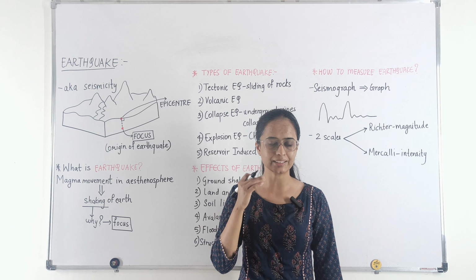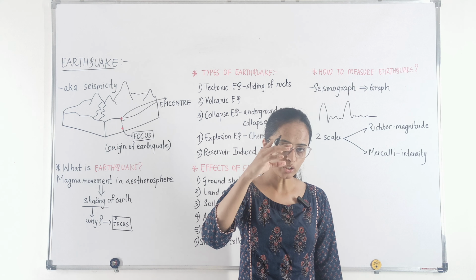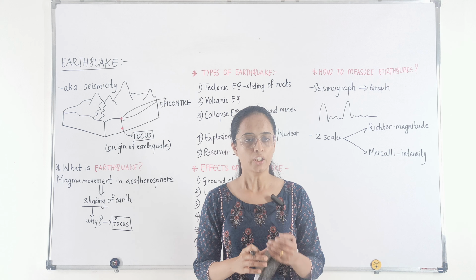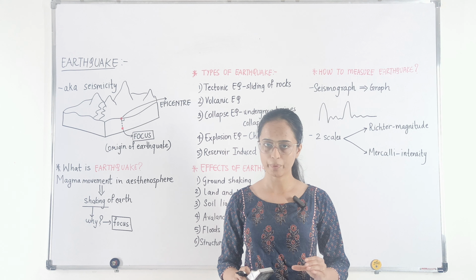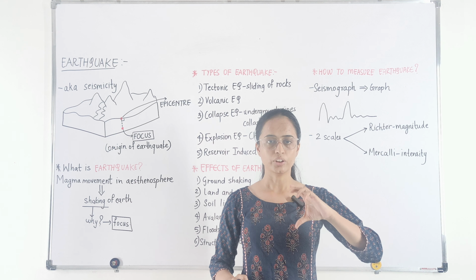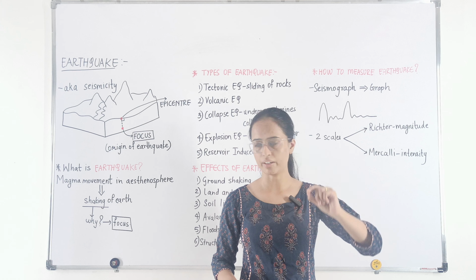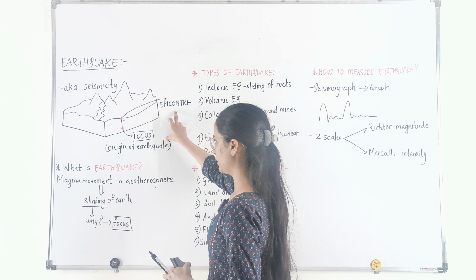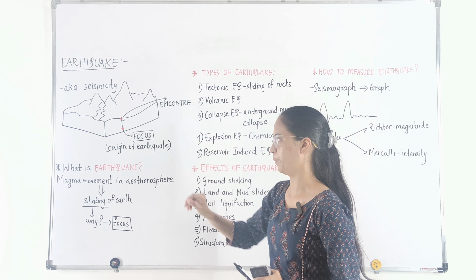So epicenter is that point which is perpendicularly located and is the closest point to the focus. So at the focus your earthquake starts, that is the origin of your earthquake, and the point on the surface where earthquake waves first reach is called the epicenter. So these are the two common terms which are used in understanding the concept of earthquake.